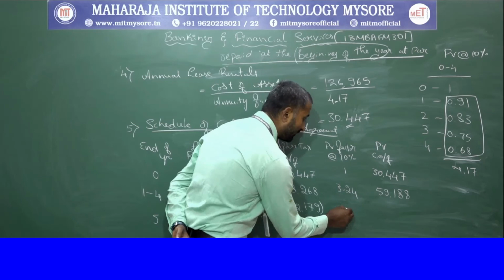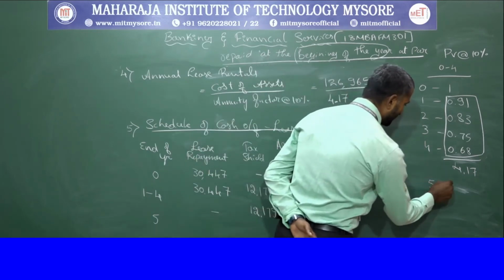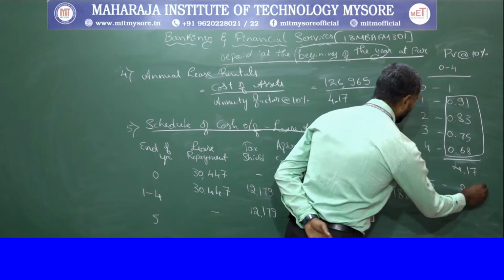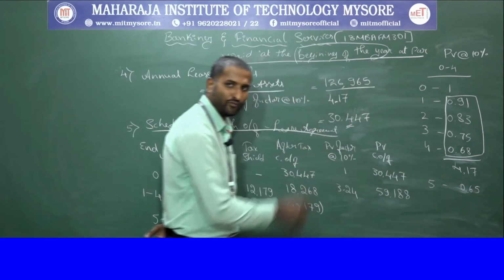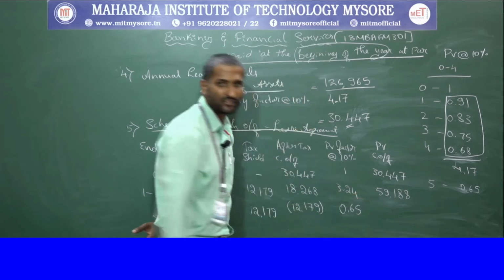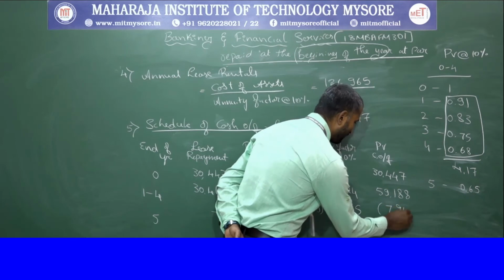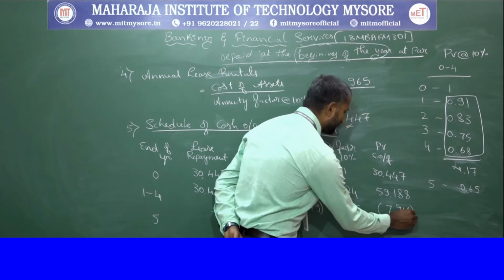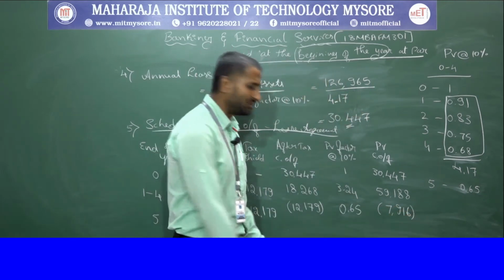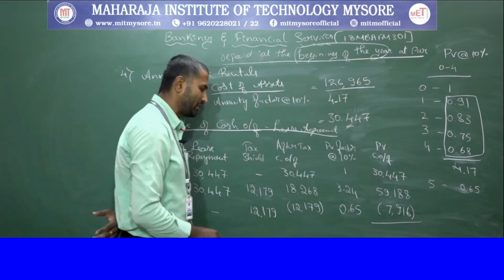For the 5th year the PV factor will be 0.65, which we need to take into consideration. So here we end up with an inflow of 7,916.